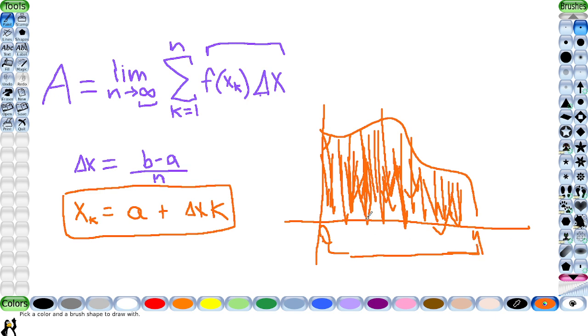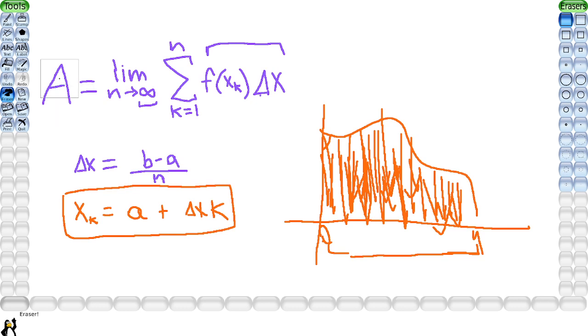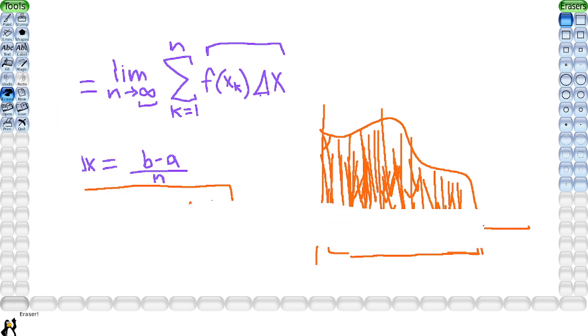You can't imagine how many are in here. And that's the whole point of this limit and this infinite sum of these infinite rectangles in these bounds. I hope you can understand the components now. I'm probably going to solve this in a later video because I'm super tired right now and this takes a long time to solve. So let me erase everything and just have a final conclusion.